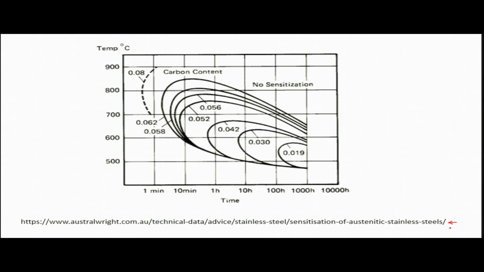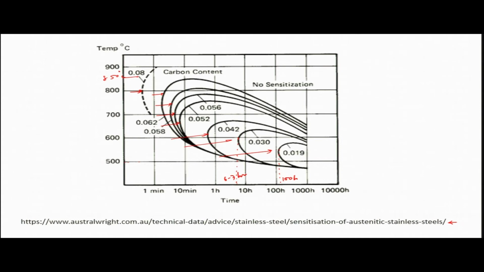Now, if you see, this nose point is actually shifting towards the right, and for example, when you go to 0.03, the minimum time will be of the order of, let us say, 6 to 7 hours. Okay. Now, if you go down to 0.019, almost about 0.02, the minimum time will be around 100 hours. So, this is in the 500 range, and this is around 850 degrees Celsius.